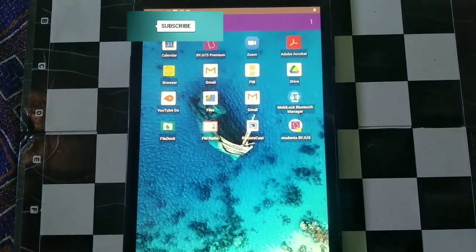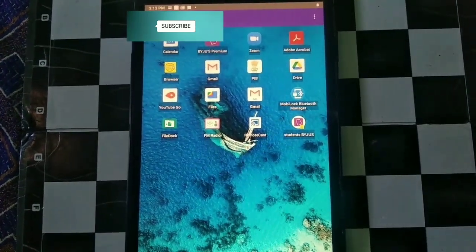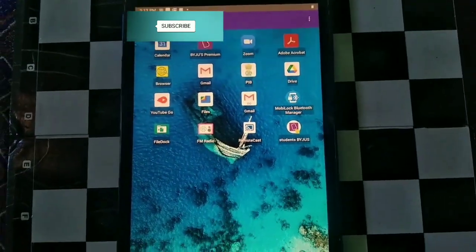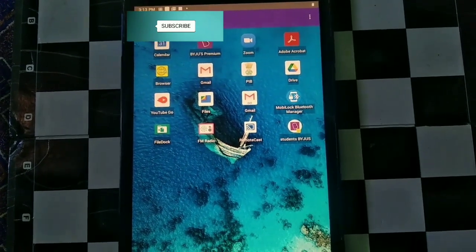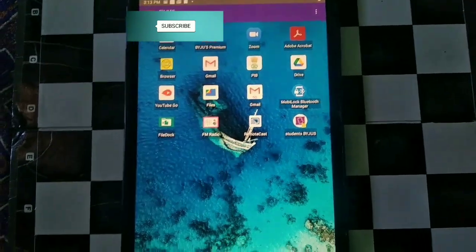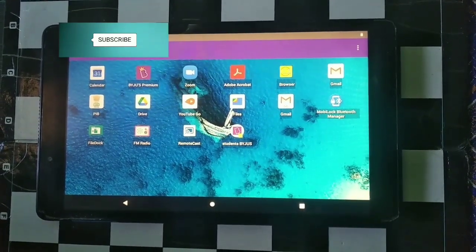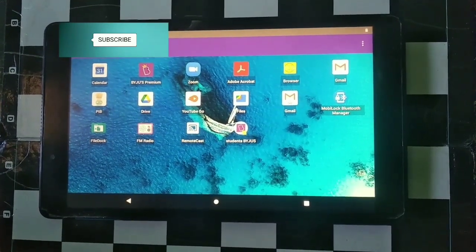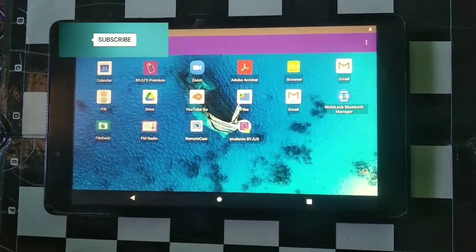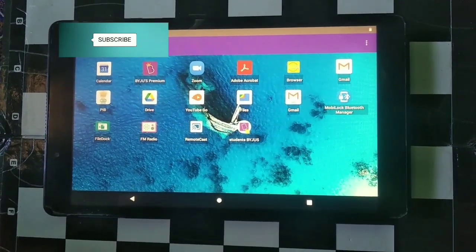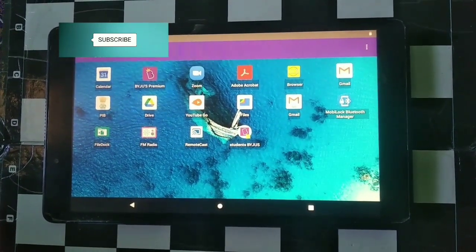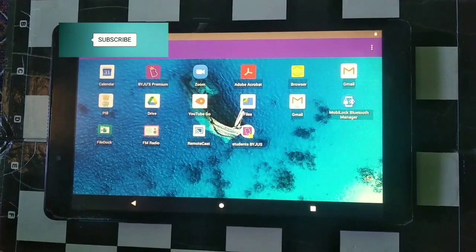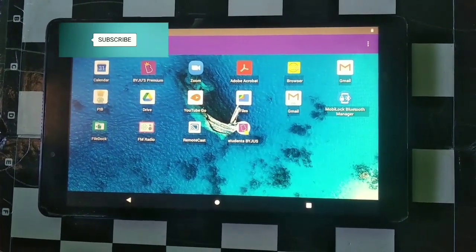How can you have all the apps on your tablet main screen without unlocking the tablet? If you want to have all the apps, including Zoom, in which you can attend meetings and webinars, what you have to do is call customer support or mentor support. You have to ask to be connected with technical support, so they'll call you back, and you have to tell them that you want access to all the apps like Zoom, Adobe Acrobat, email and Google Drive. You just tell them.